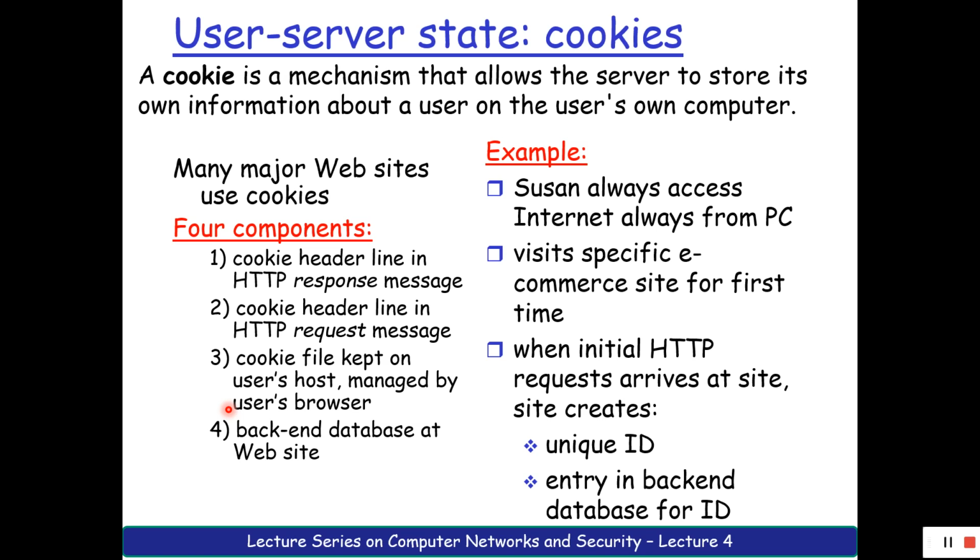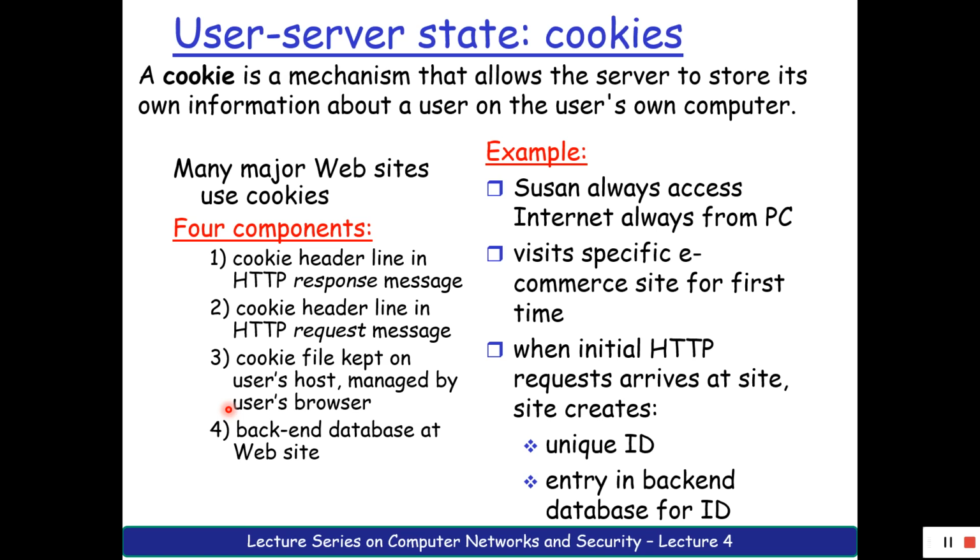Until and unless you buy that product, the Amazon server will be pushing you to buy. You may get emails regarding your search, correct? So that is all because of your cookie. So somewhere it is a good thing, somewhere it is a bad thing. It is relative, that's all.